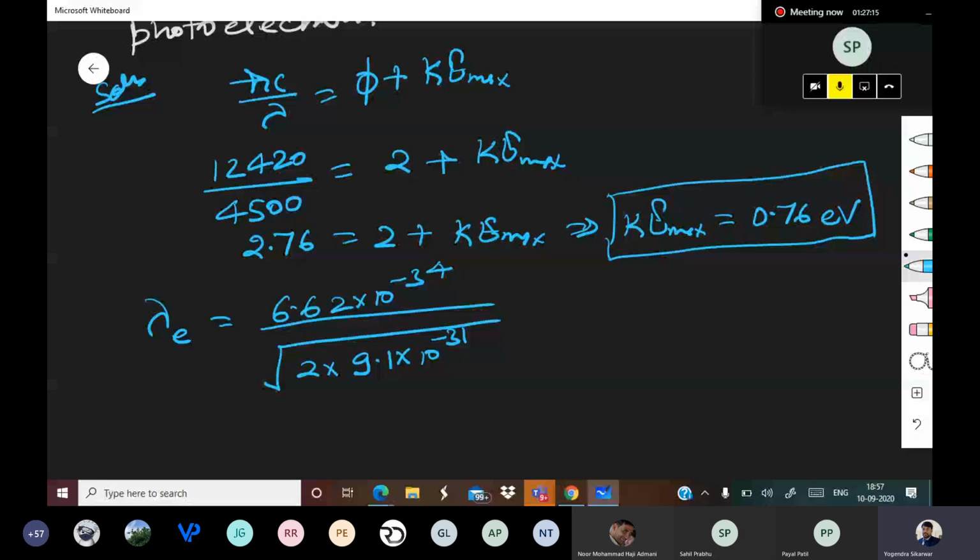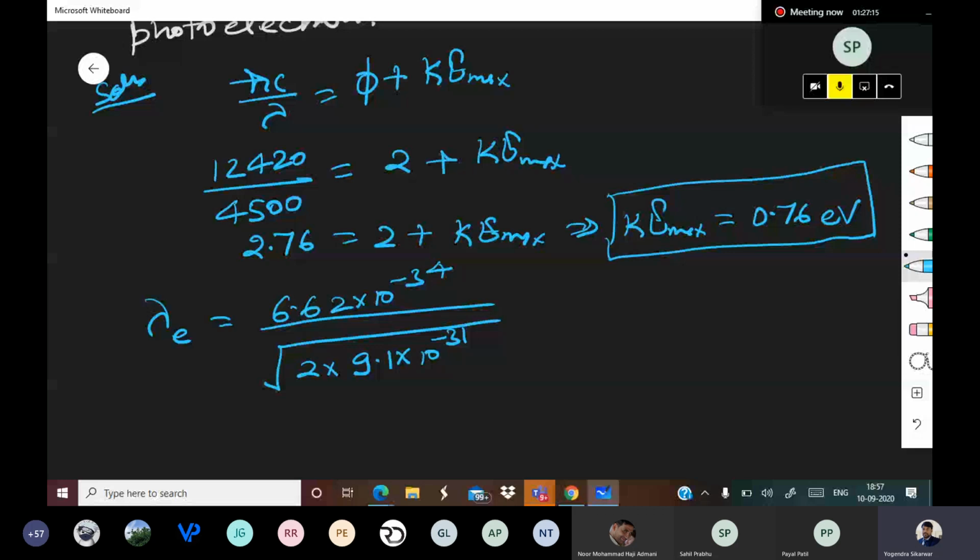That is nothing but, what was the formula for electron? 12.2 into 10 to the power minus 10 upon root of 0.76.